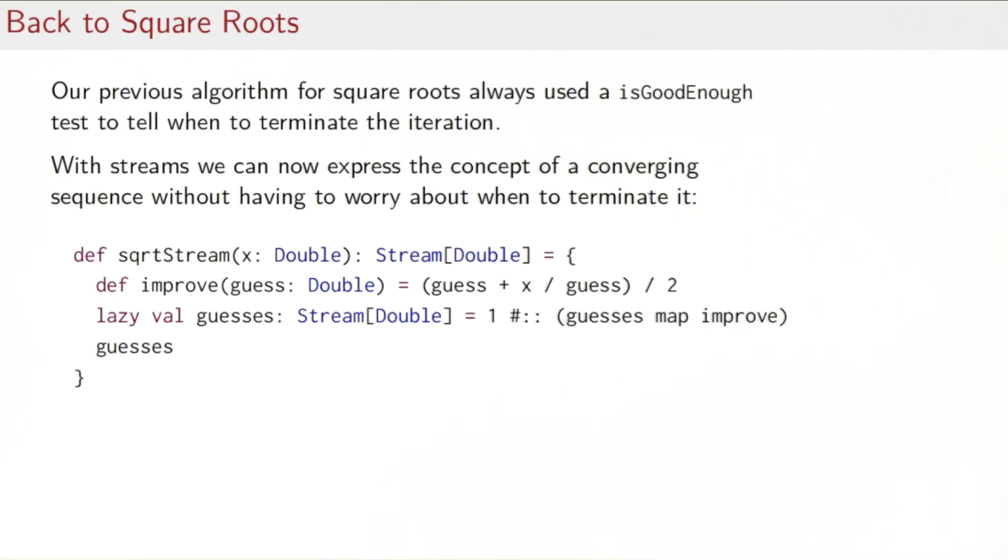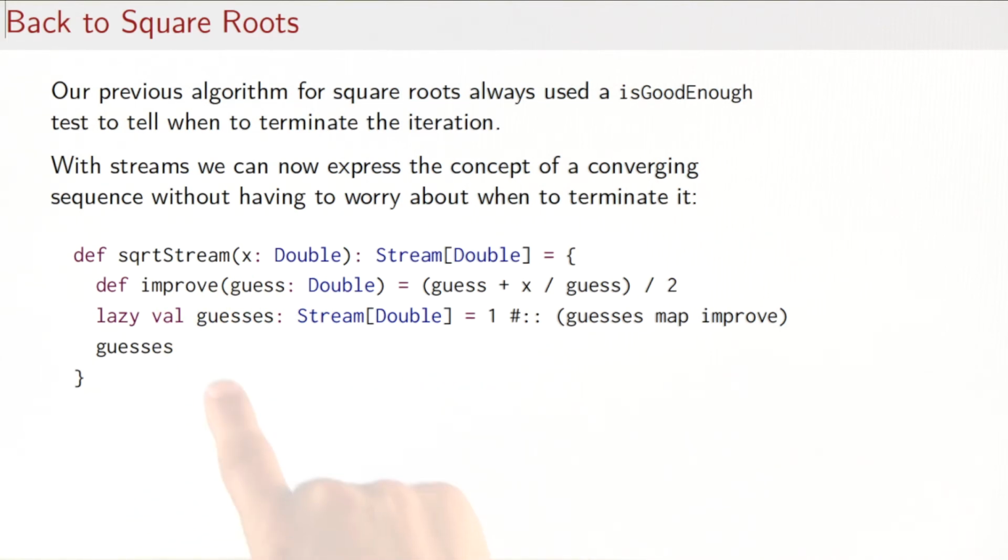So let's get back to square roots one more time. The previous algorithms we've seen for the square root algorithm always mix the termination criterion, is good enough, with the method to calculate new approximations. With streams at our disposal, we can now express the concept of a converging sequence without having to worry about the termination criterion. So we could write a stream that represents all the successive approximations of a square root of a given number.